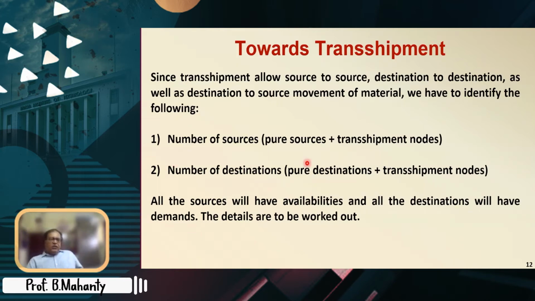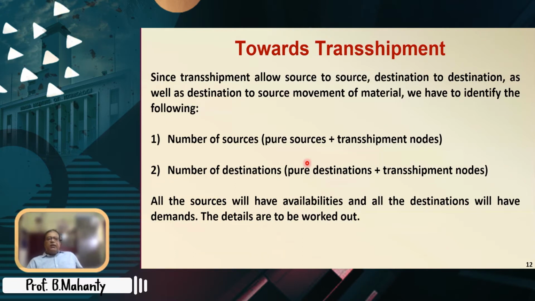Initially it is easy to say that it should be the sources plus the destinations, but no, we can reduce the matrix size. In this particular case it is a 3 by 3 matrix. If you take all sources as destinations and all destinations as sources, then you have to work with a 6 by 6 matrix. But if we can reduce the size, then it is always better.